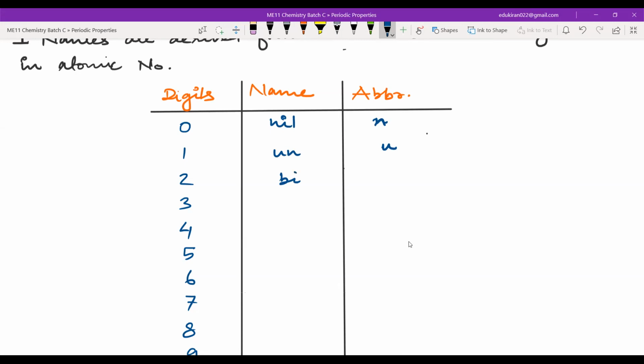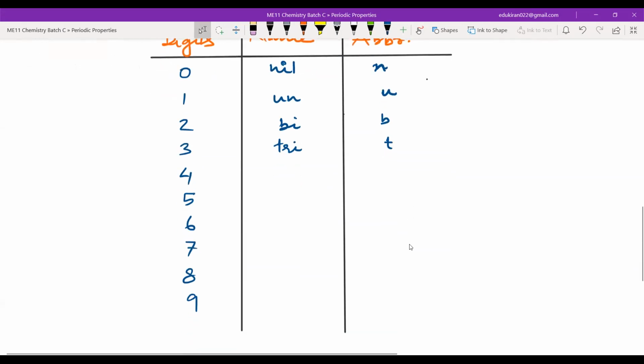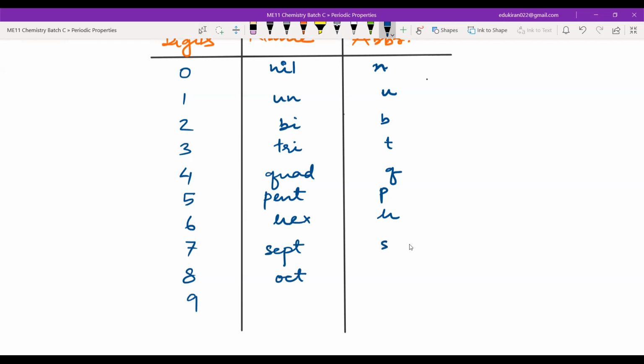For 2, it was bi, abbreviation B. For 3, it was tri, abbreviation T. For 4, it was quad, abbreviation Q. For 5, it was pent, abbreviation P. For 6, it was hex, abbreviation H. For 7, it was sept, abbreviation S. For 8, it was oct, abbreviation O. For 9, it was enn, abbreviation E.